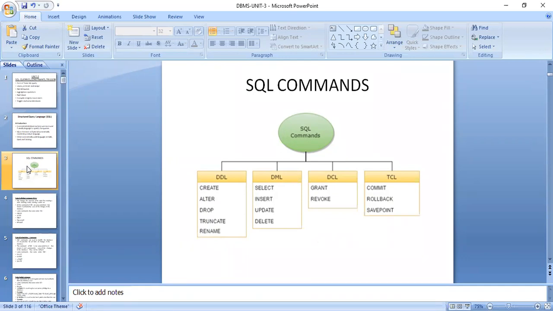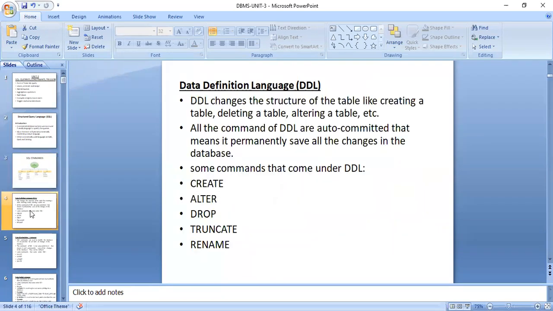So DDL is nothing but data definition language. Here we are defining and modifying the database and its structure. The command that comes first is create. The create command is nothing but creating an object in the database, for example creating a new table. With the data definition language, we handle the structure of the table, like creating the table, deleting the table, and altering the table, and we can do some other modifications also.